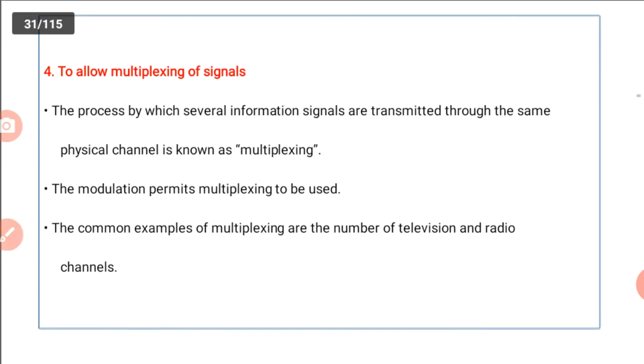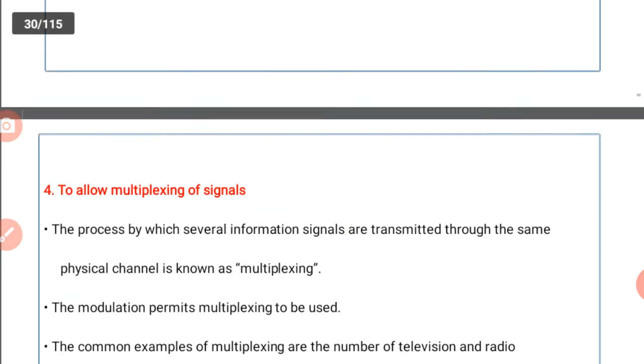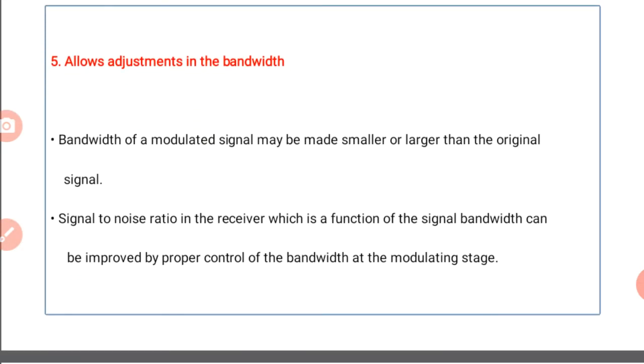Next, the fourth one is to allow the multiplexing of a signal. The fifth one is that it allows adjustment in the bandwidth. Suppose you want to change the channel bandwidth, that adjustment is also done through modulation. How do we adjust this bandwidth? The bandwidth of a modulating signal may be made smaller or larger than the original signal.